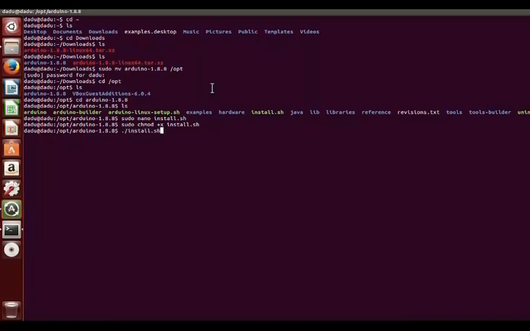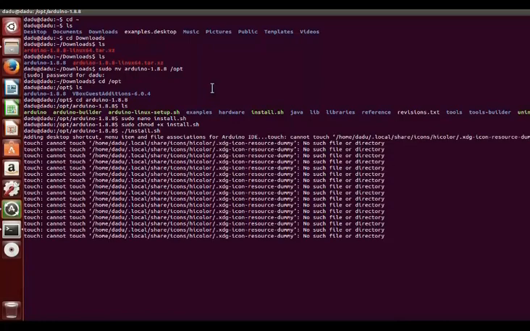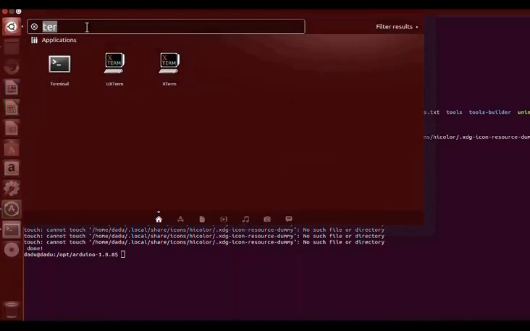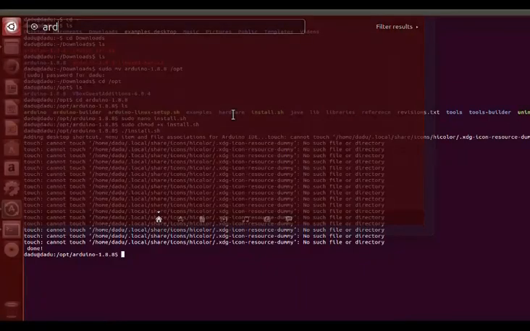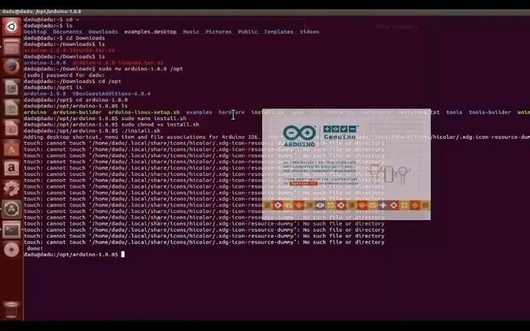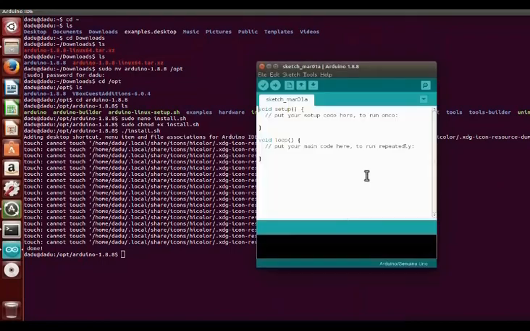That's it, already it's installed. So that means Arduino IDE software has already been installed in this PC. So let us check. Let us go to the source and let us write Arduino. So okay, that's it. So this is the procedure how to install Arduino IDE.